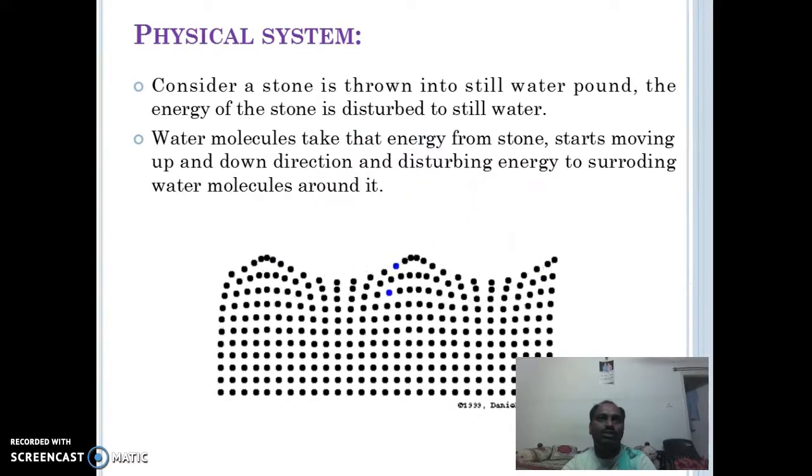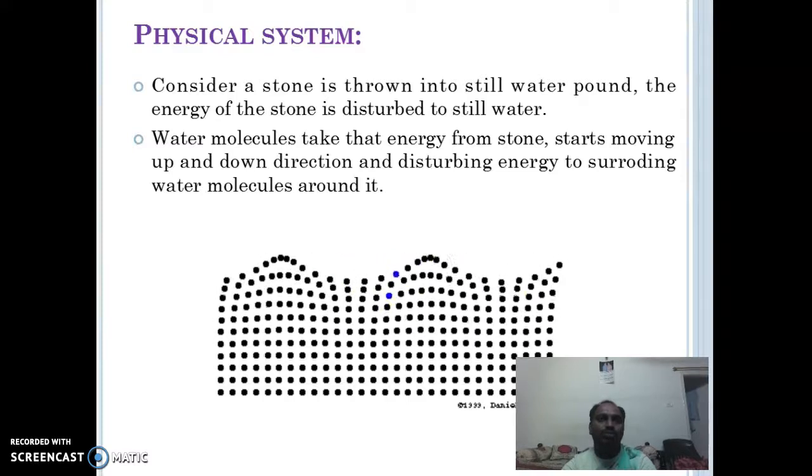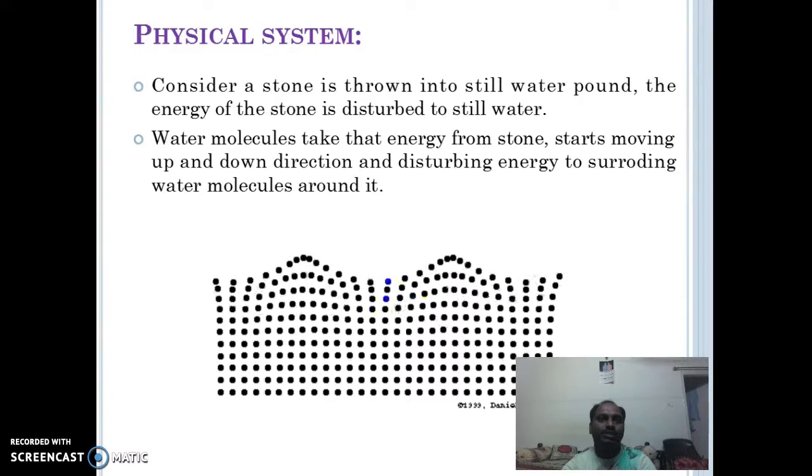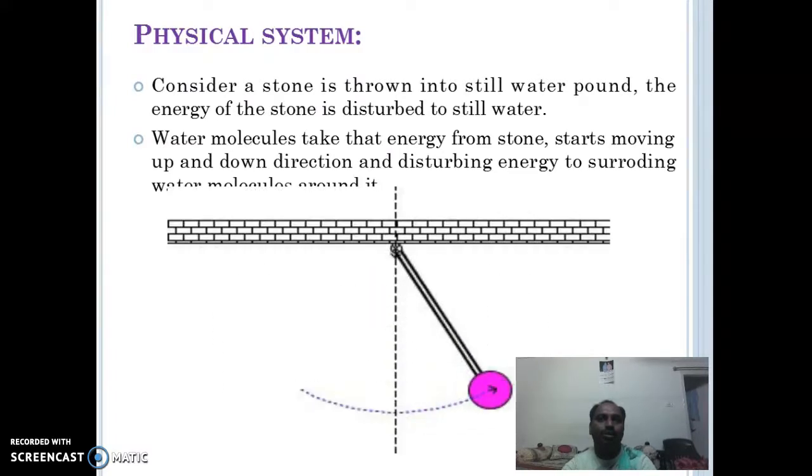About the physical system: by throwing a stone in the water, the water molecules move up and down, exchanging kinetic energy and potential energy and transferring the active energy to the endpoints of the pond.